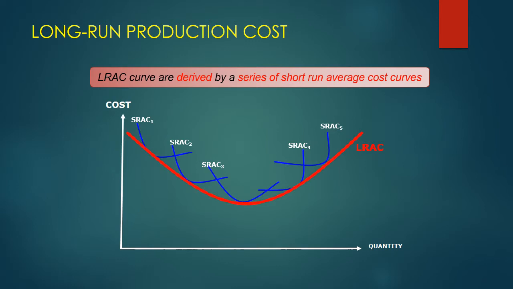So what we do is we draw a curve touching the minimum points of all the short run average cost curves, and this curve is nothing but the long run average cost curve. Long run average cost curve is also called the planning curve because the firm plans to produce at its minimum long run average cost. It is also known as the envelope curve because it envelopes all the short run average cost curves.